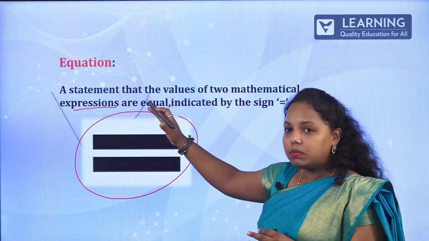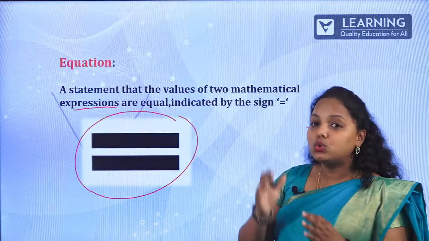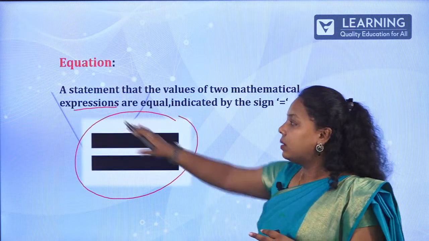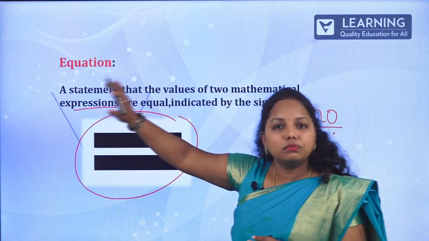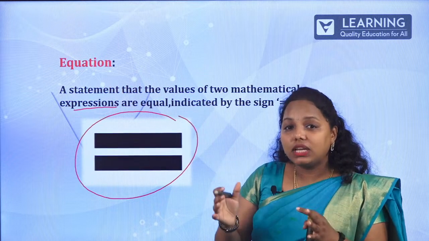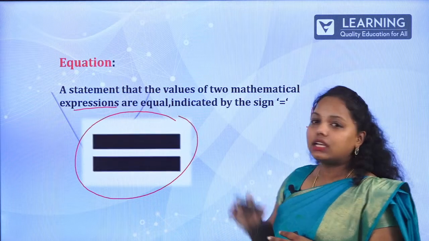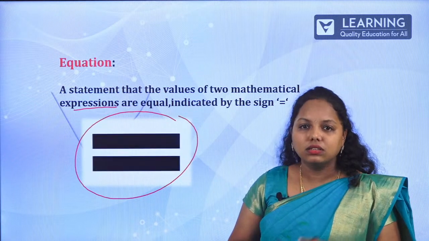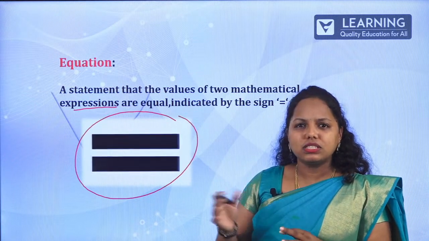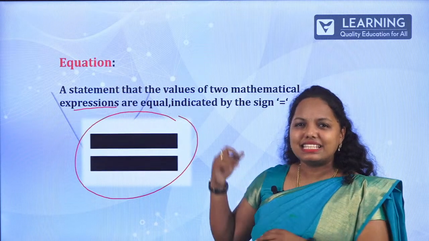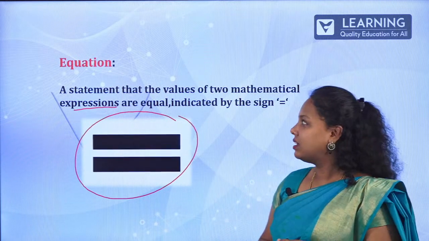A statement of two mathematical expressions being equal. As soon as you get the word expression, it is a combination of constants and variables, and they are equal, indicated by the sign. This symbol is the sign. I hope you know, along with this there are n number of signs. Let us get into that in the further slides.